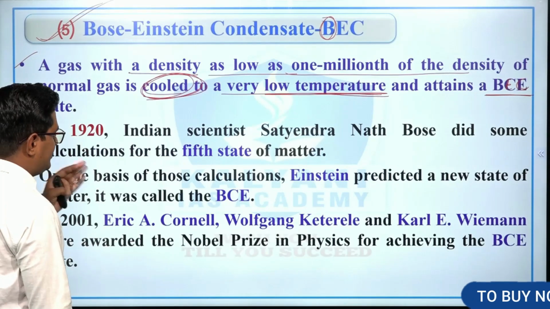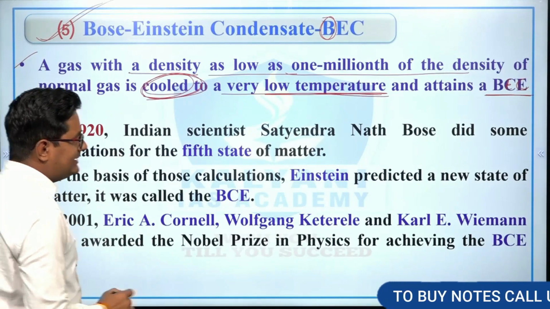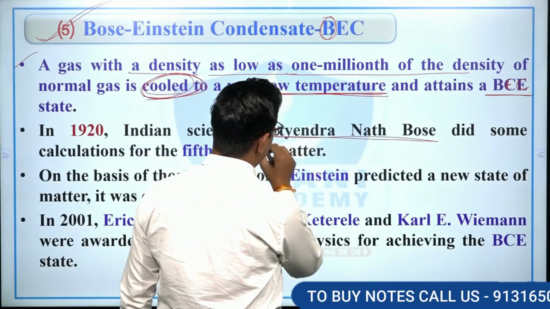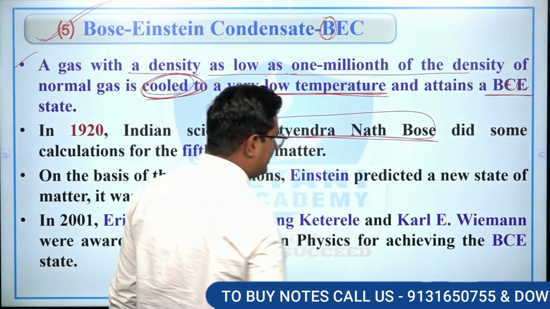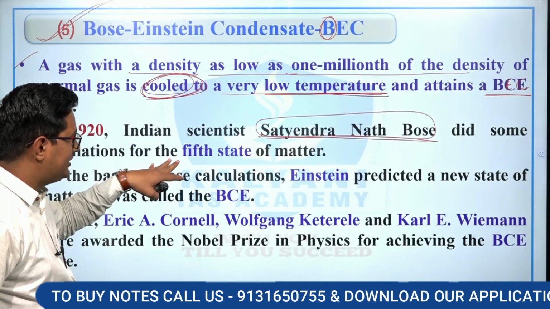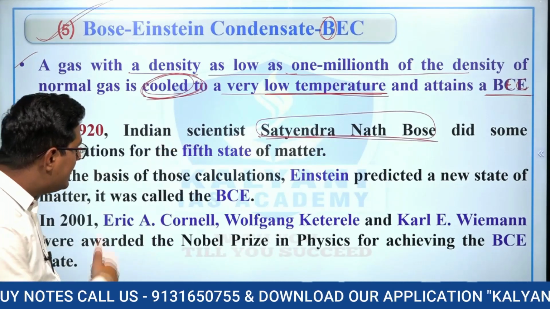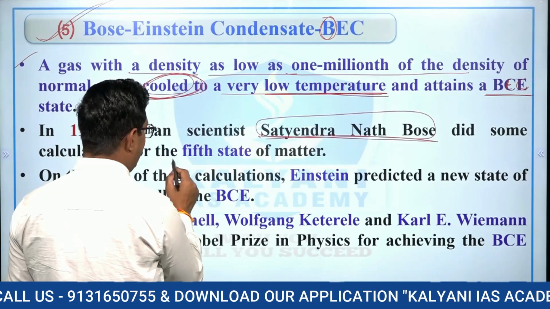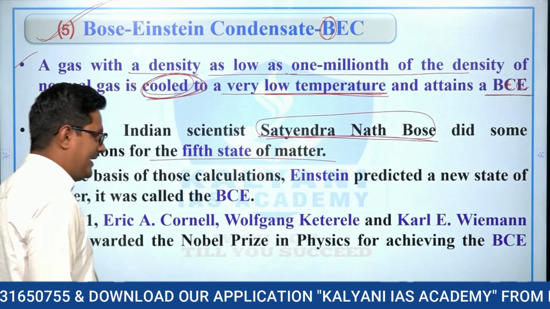So in 1920, Indian scientist Satyendra Nath Bose did the calculation and propounded the fifth state of matter.